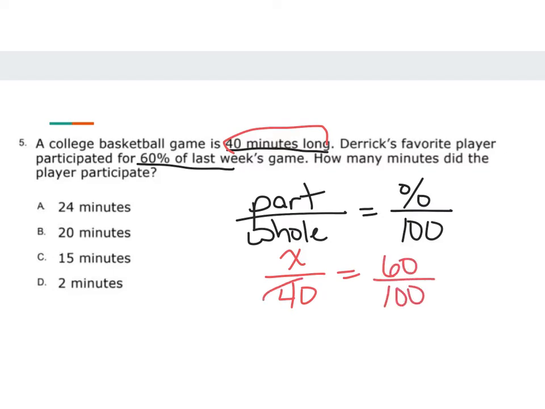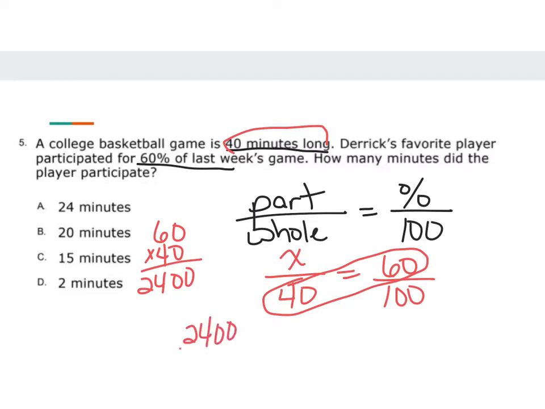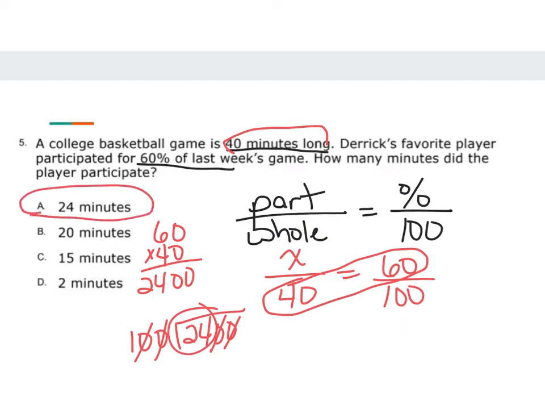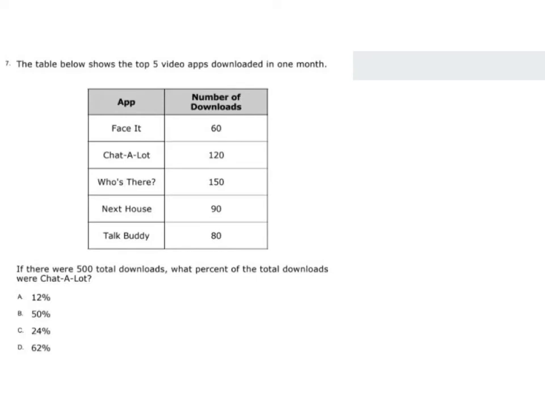So now all I have to do is multiply 60 times 40. So 6 times 4 is 24. Add the 2 zeros at the end. And then I'm going to divide 2,400 by 100. So if I cross out a 0 on each side of them, then that means it's going to be 24 minutes. So Derek's favorite player participated 24 minutes of the game. So make sure you take your notes and understand this so you'll be able to solve your retest questions later on.